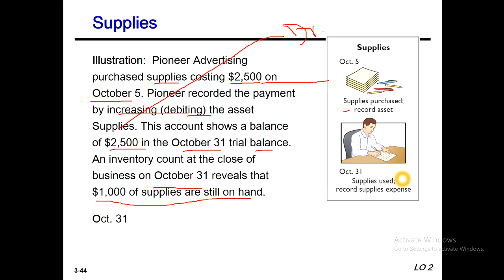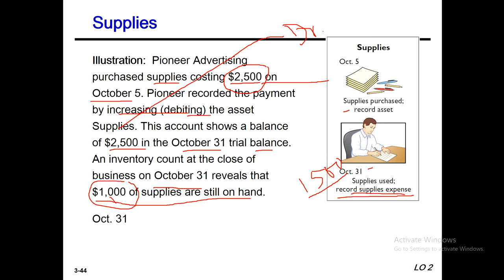So 2,500 total purchased and still on hand 1,000. We can easily calculate 1,500. This is supplies used, recorded as supplies expense. So this 1,500 supplies used means supplies expense.